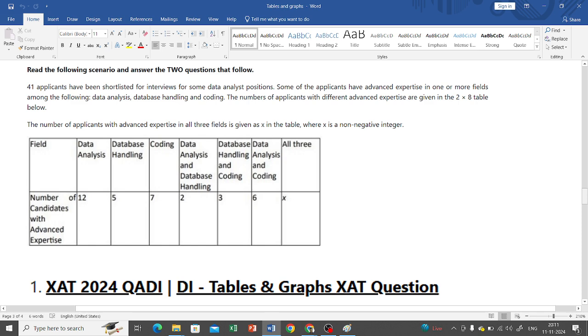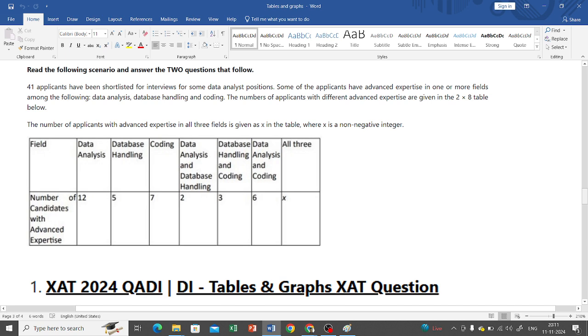ঠিক আছে, দেখো 41 applicants have been shortlisted for interviews for some data analysis positions, ঠিক আছে? Some of the applicants have advanced expertise in one or more fields among the following, ঠিক আছে? Data analysis, data handling, data coding. The number of applicants with different advanced expertise are given in the 2x8 table. So this is a ZDI and it is easy.